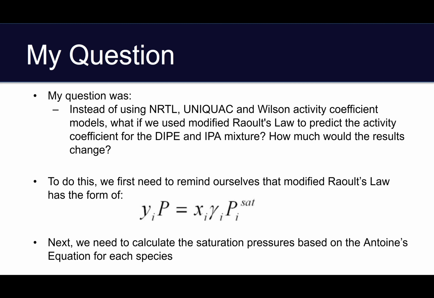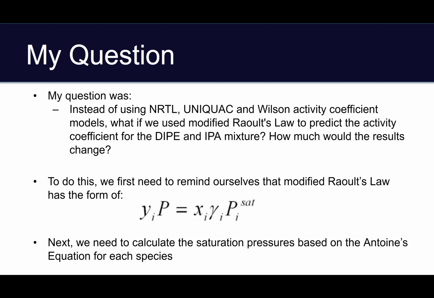My question for this paper is, instead of using NRTL, UNIQUAC, and Wilson activity coefficient models, what if we used modified Raoult's law to predict the activity coefficient for the DIPE and IPA mixture? How much would the results change? To do this, we first need to remind ourselves that modified Raoult's law has the form of yi P equals xi gamma i Pi sat.